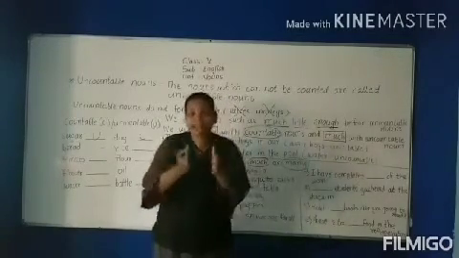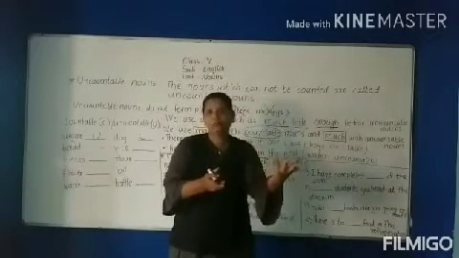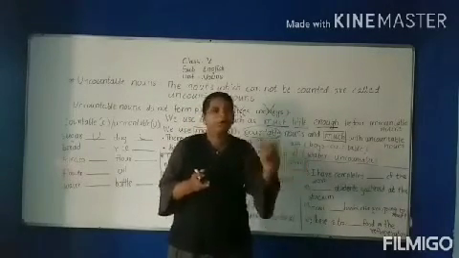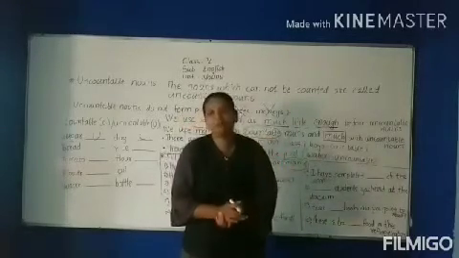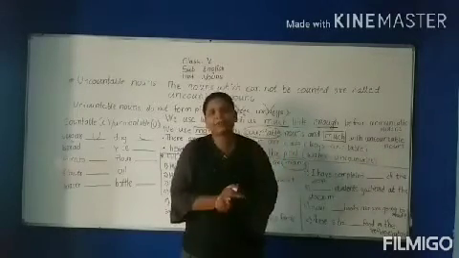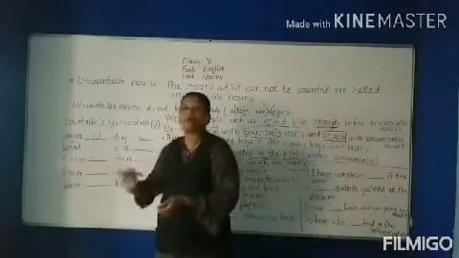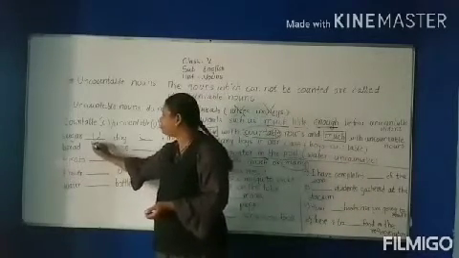Yes, we can count the slices or the loaves: 1 loaf of bread, 2 loaves of bread, 1 slice of bread, 2 slices of bread. But bread itself we cannot count. So it is uncountable.